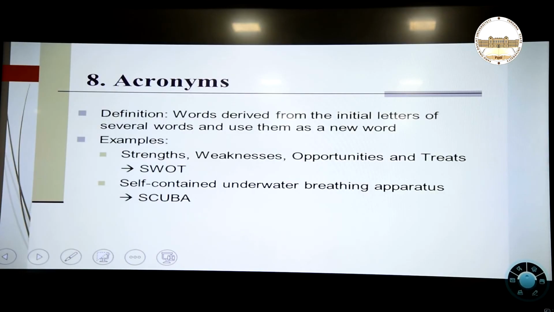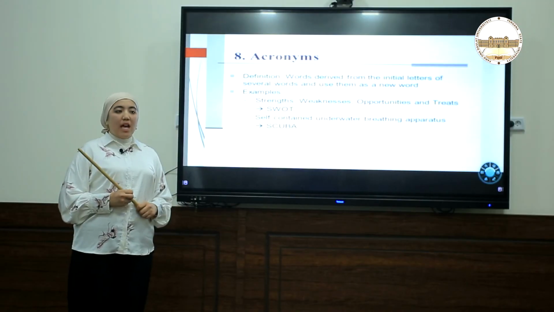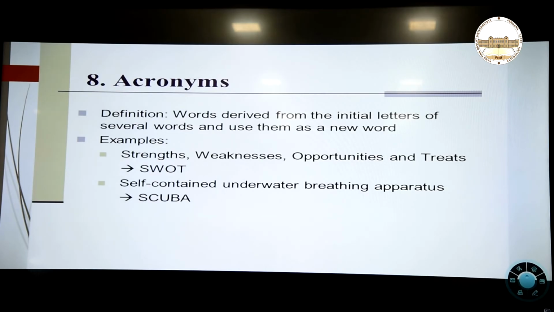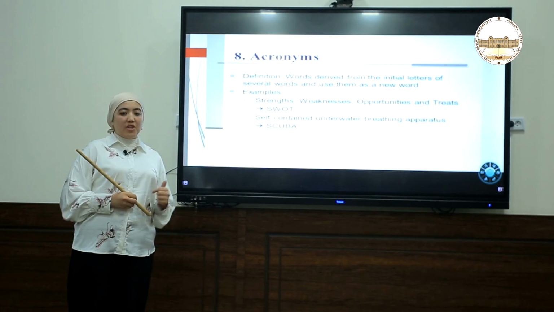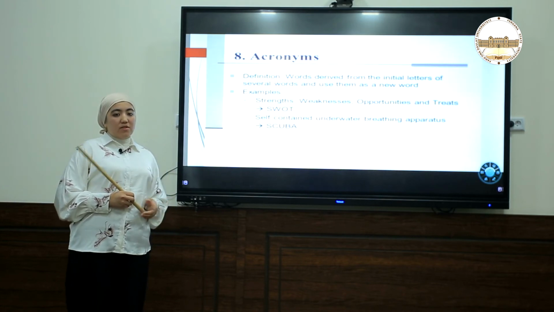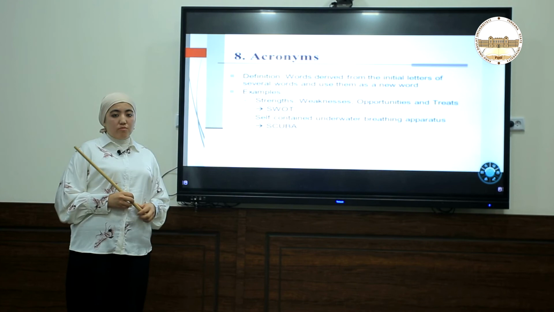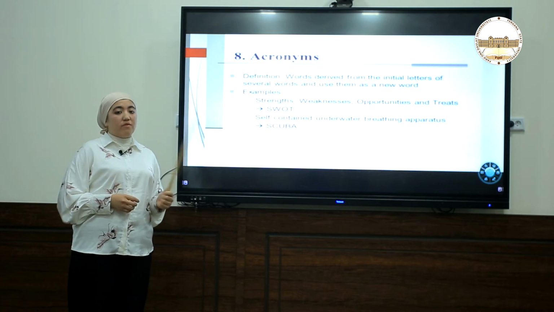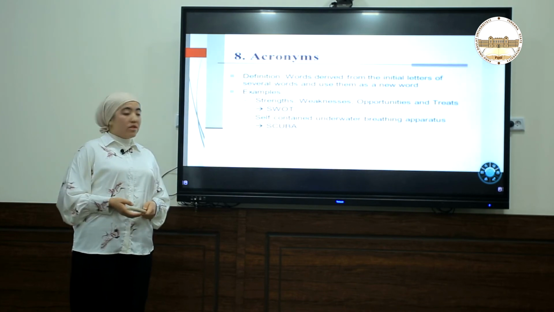We will create a new word with the help of this word. Next one is acronyms. What is an acronym? An acronym is a kind of abbreviation, but there is a difference between them. Acronyms are words derived from the initial letters of each word. Why? Because in order to make our conversation more concise, as I told before, we use different types of shorter words.